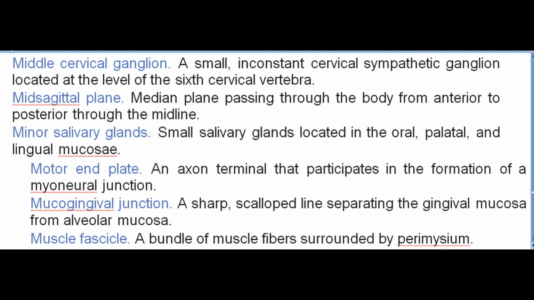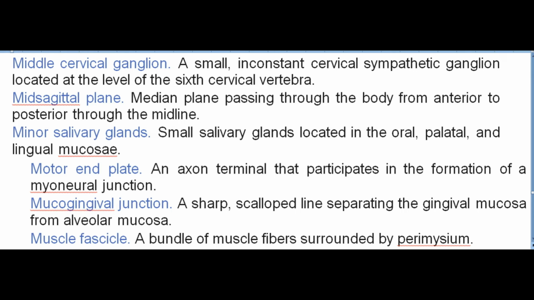Minor salivary glands. Small salivary glands located in the oral, palatal, and lingual mucosae. Motor end plate. An axon terminal that participates in the formation of a myoneural junction. Mucogingival junction. A sharp, scalloped line separating the gingival mucosa from alveolar mucosa.